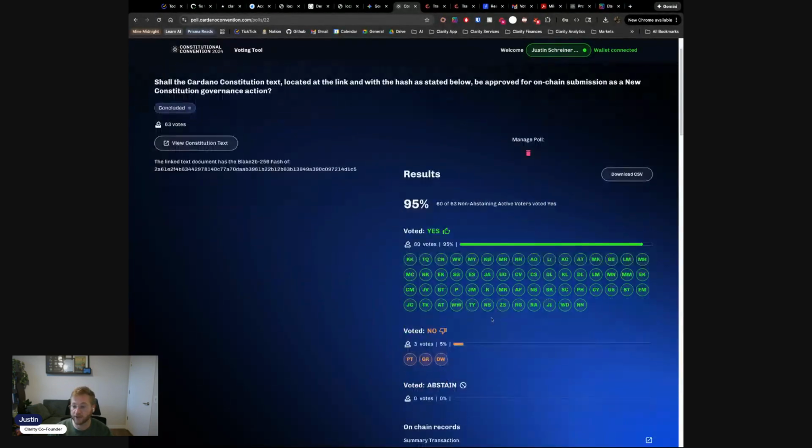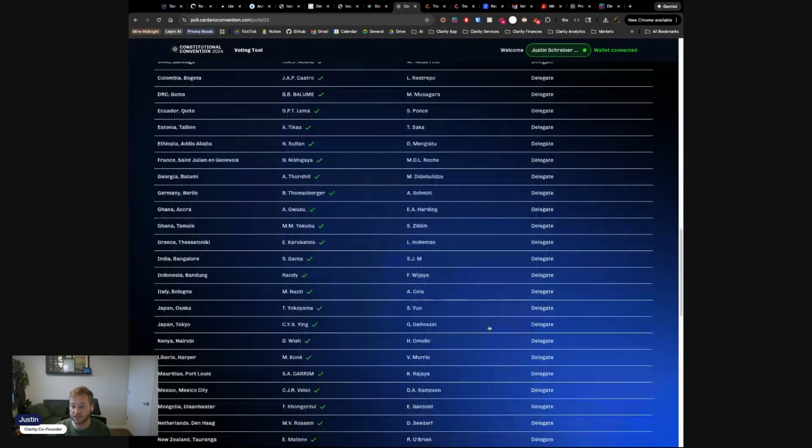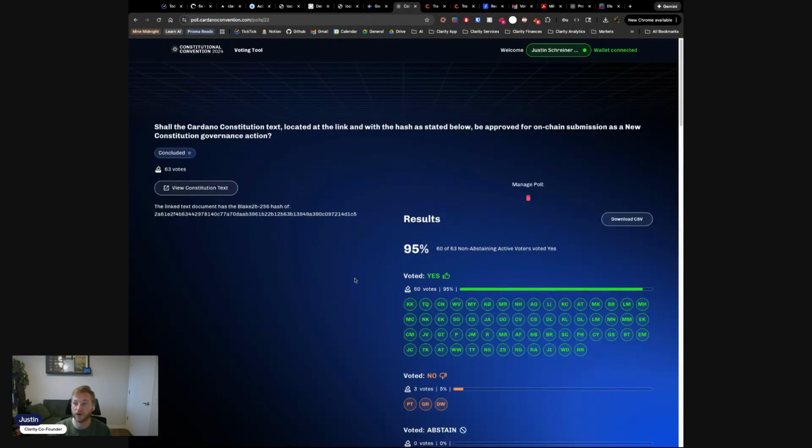So this is a super transparent version where everything is out in the open because, in this kind of delegate instance, we want everybody to be able to see who their delegate voted for. That shows how the blockchain voting system that we've created is able to be used, in this case, for a constitutional convention.